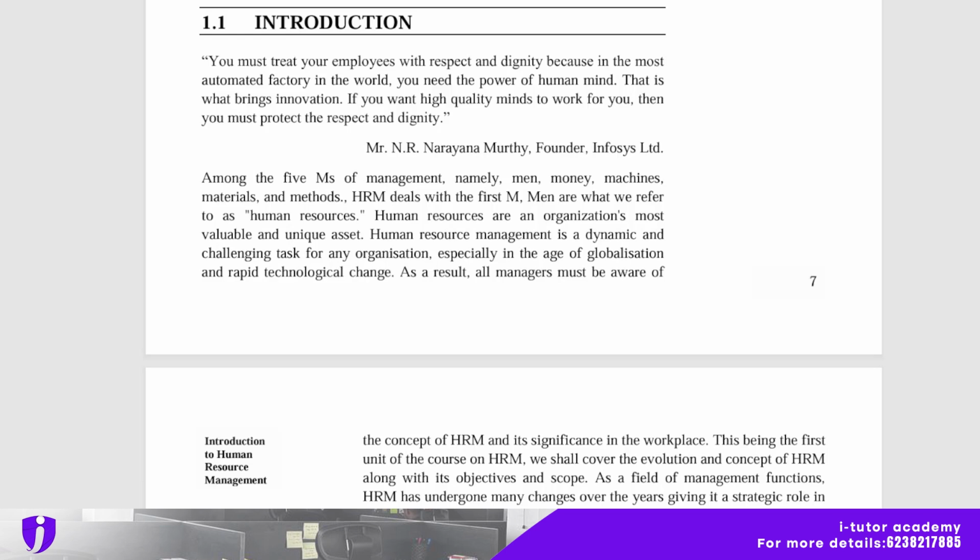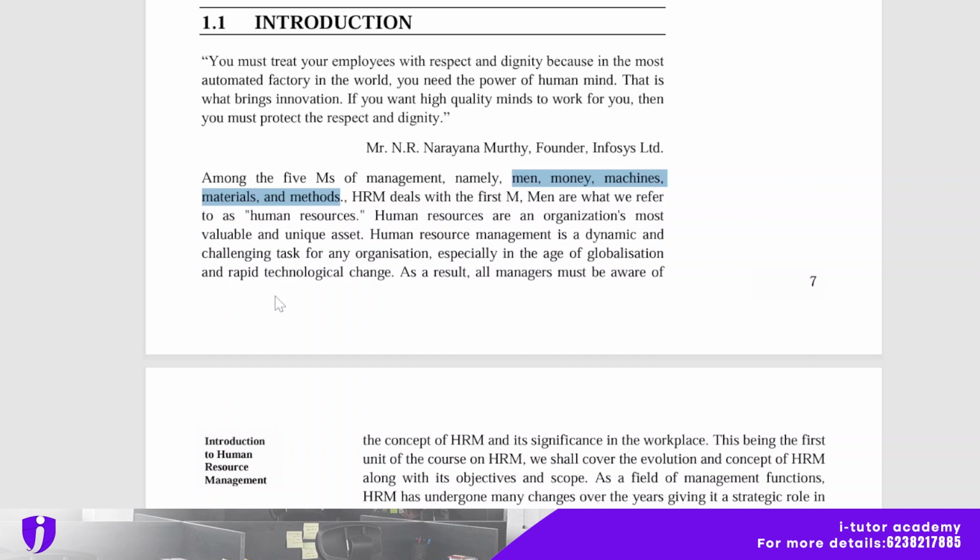He has quoted these words on the importance of human resources. Among the 5 M's of management, namely men, money, machine, material, and method, HRM deals with the first M. Men are what we refer to as human resources. Human resources are an organization's most valuable and unique asset.